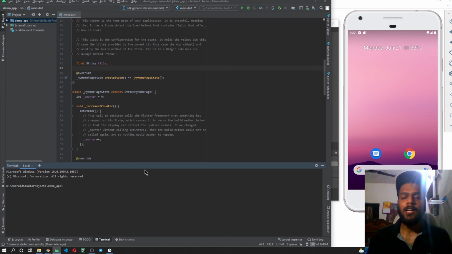One more important thing, these are some of the commands which can be asked from you inside a Flutter interview. When I was applying for one of my Flutter roles, these commands were asked from me and I was pretty clear with the commands. So you should also remember these commands.